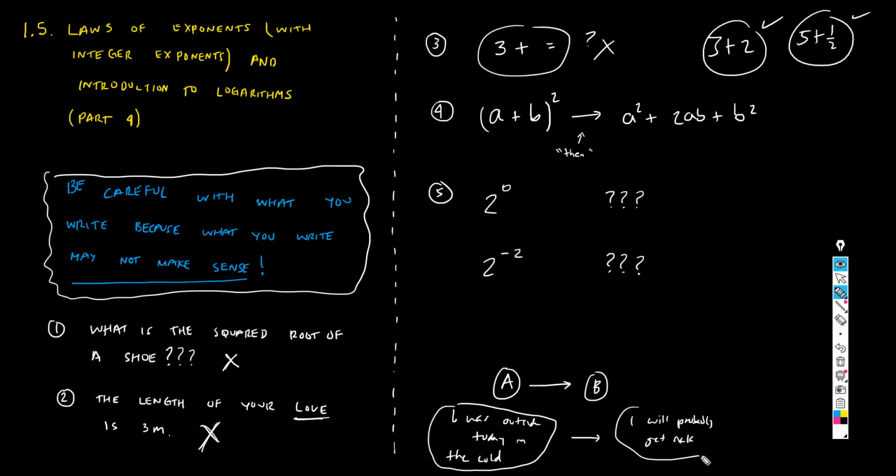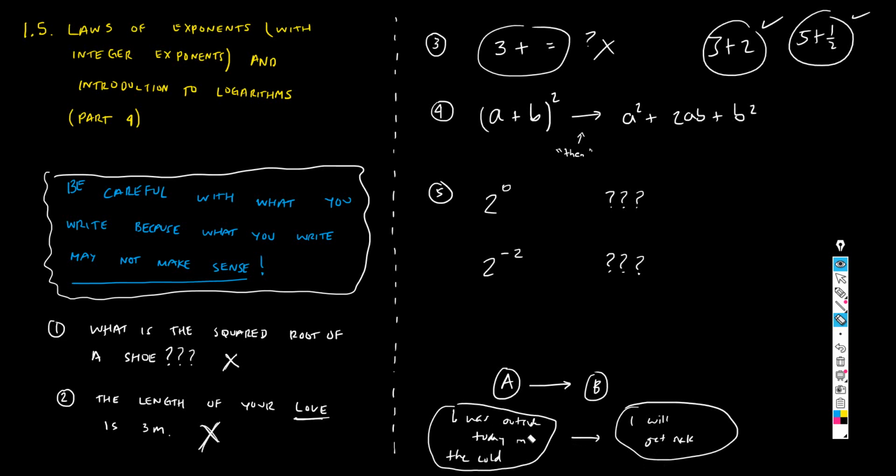This is another affirmation. Even though it's an affirmation in probability, it's another statement. Well, let's say that I will. Let's suppose that you're sure. I will get sick. Okay, so this is read: I was outside today in the cold, then I will get sick. So this is an implication. This arrow basically means an implication.